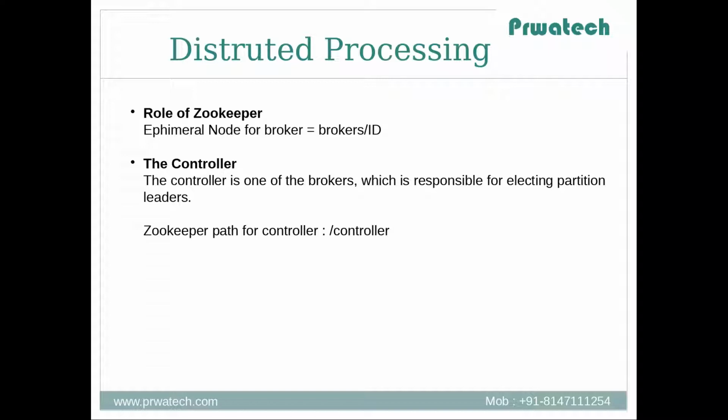Different Kafka components subscribe to the /brokers/ids path in Zookeeper where brokers are registered, so that they get notified when brokers are added or removed. So there is a unique ID corresponding to an ephemeral node. As a result, if you start a broker with the same ID, then you will get an error.